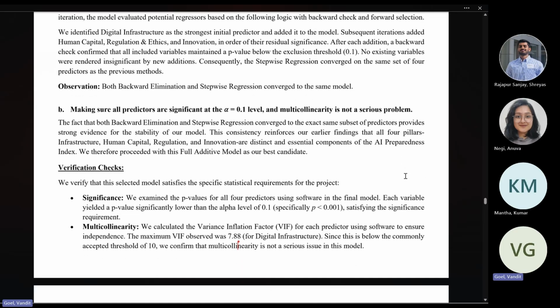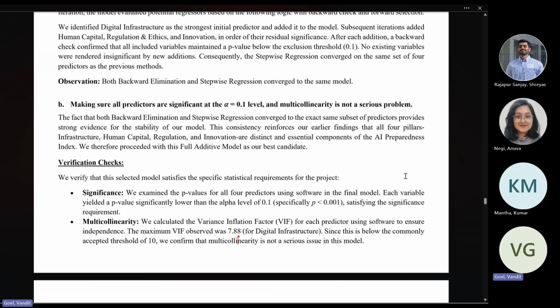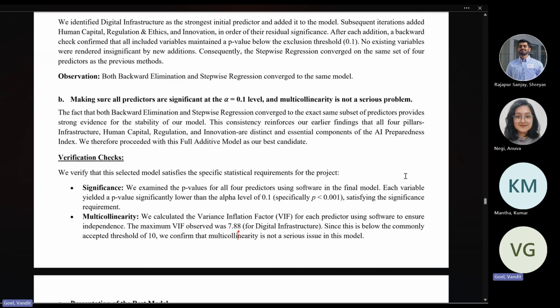The fact that both backward elimination and stepwise regression converge to the exact same subset of predictors provides strong evidence for the stability of our model. This consistency reinforces our earlier findings that all four pillars, infrastructure, human capital, regulation and innovation, are distinct and essential components of the AI preparedness index. We therefore proceed with the full additive model as selected in section 2.